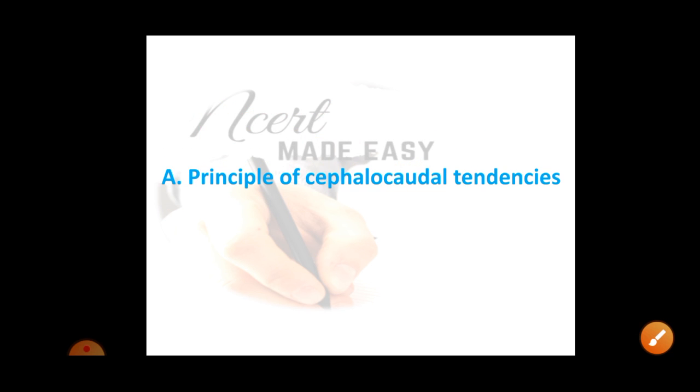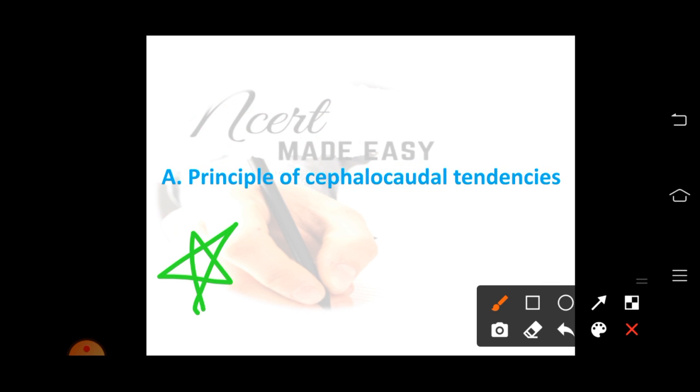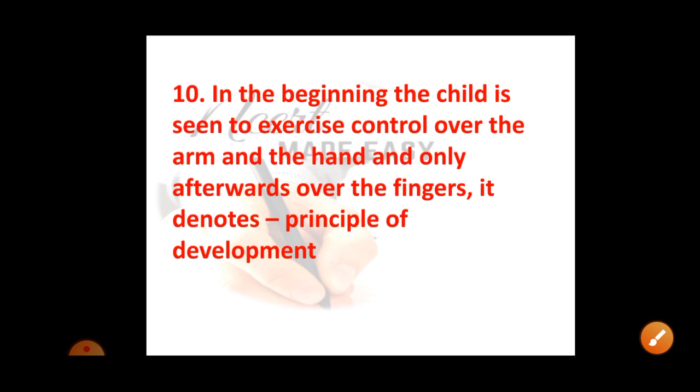It is a very important principle. Cephalo means head and caudal means foot. The development will start with the head, then it moves towards the foot, and this is called the principle of cephalocaudal tendencies. Question number 10. In the beginning, the child is seen to exercise control over the arm and the hand and only afterwards over the fingers.